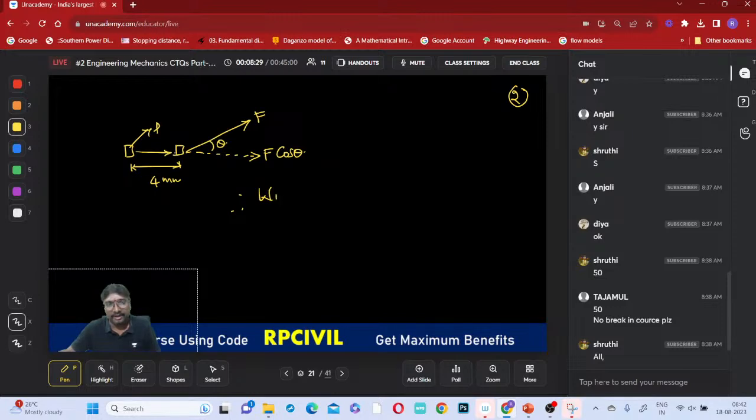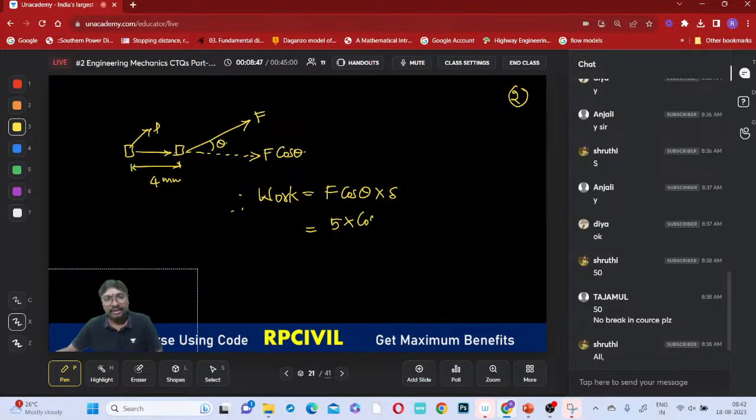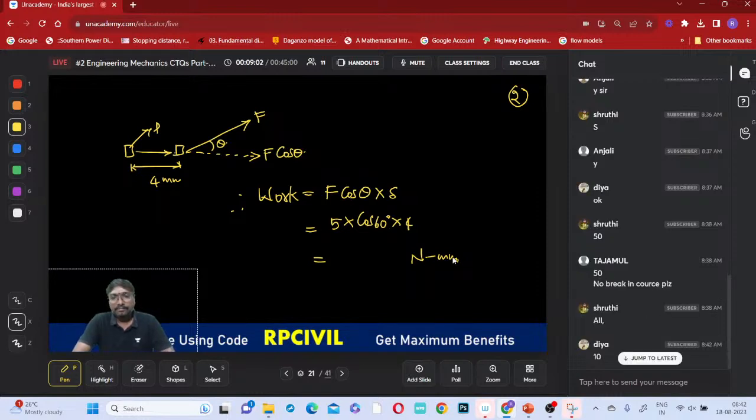Therefore, what is the work, everyone? Work is equal to F cos theta into the displacement, not just F. F is 5 newtons, the angle given is 60 degrees, so it is cos 60, into 4 millimeter. Tell me how many Newton millimeter is the work done? It is 10 Newton millimeter, everyone.